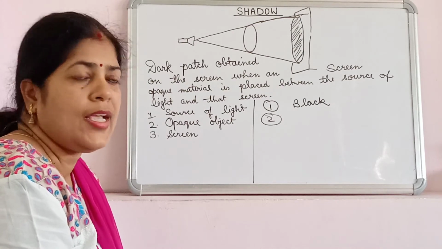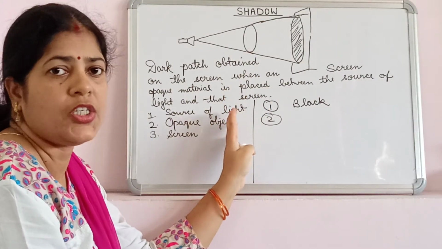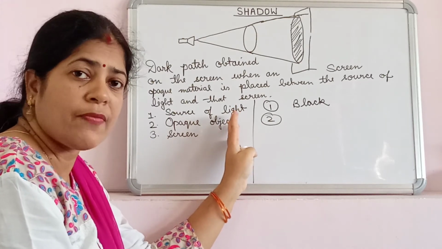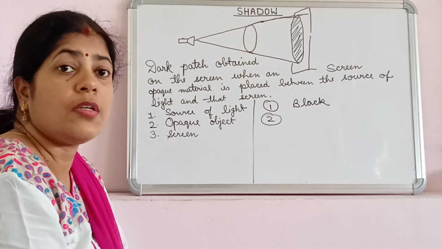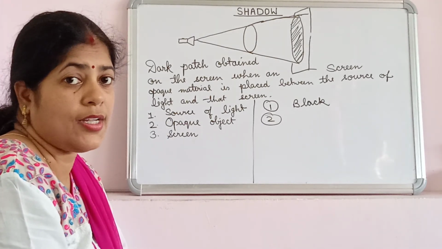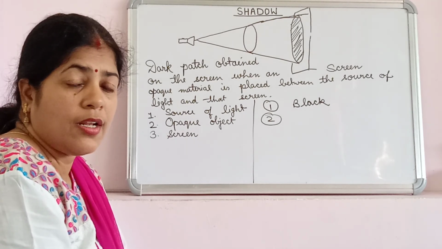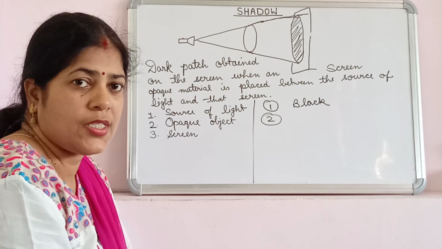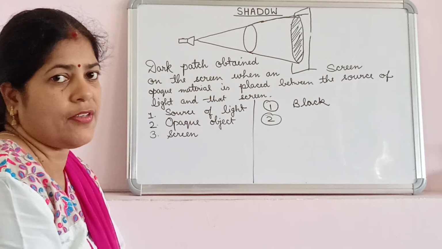So students, this is about the basic part of the shadow. In our next video, we'll study the parts of shadow. You know that all shadows are not exactly the same, not identical. They are of different types. So keep watching. We'll discuss it in our next video.